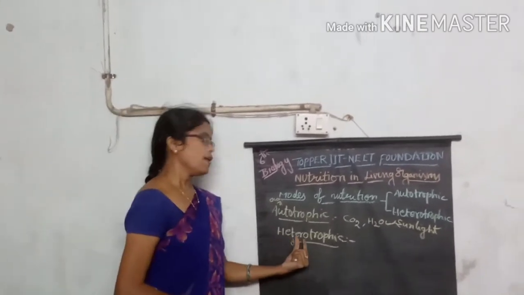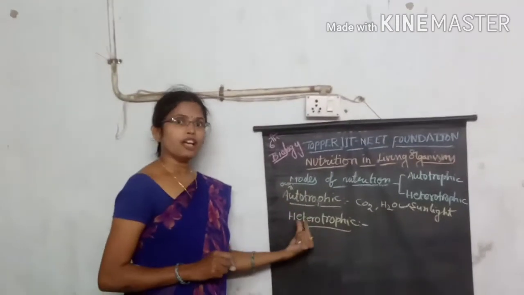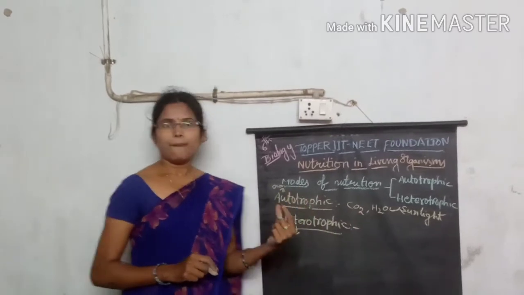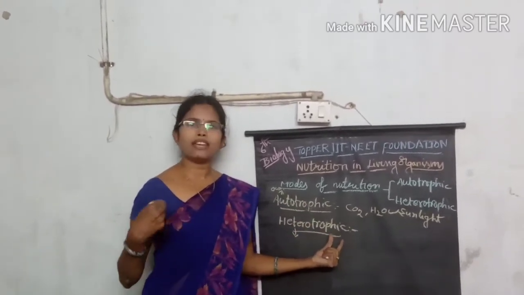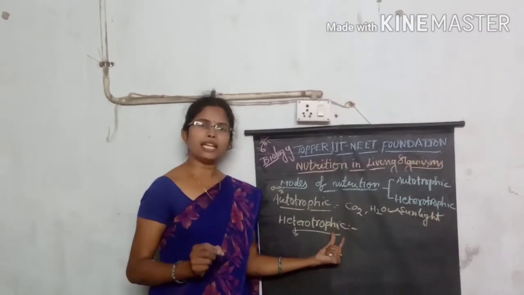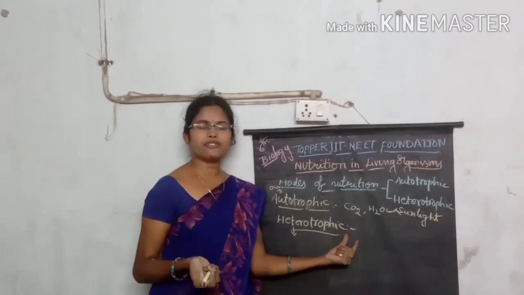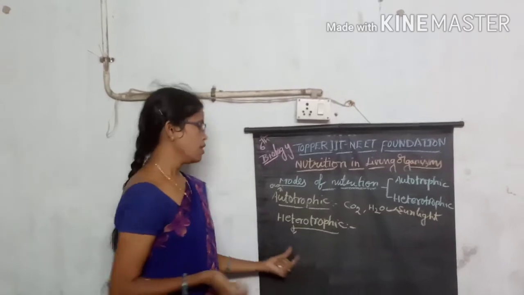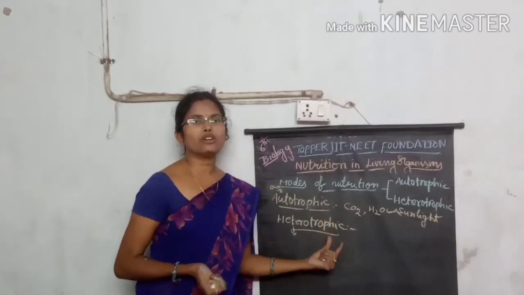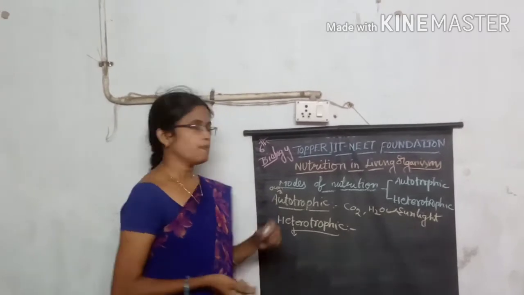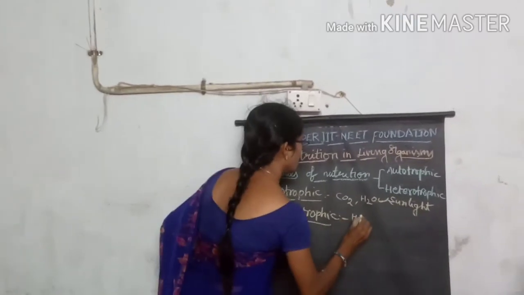But here hetero means different, and trophic means nutrition. Here the organisms can't prepare their own food material. They depend on other organisms for food. So these organisms are called heterotrophs.